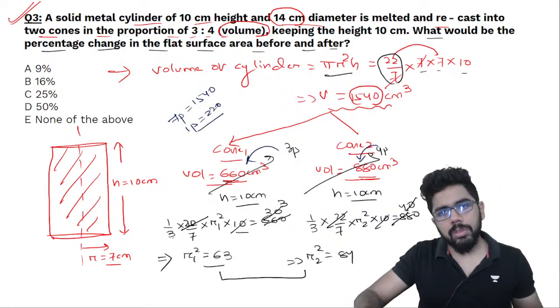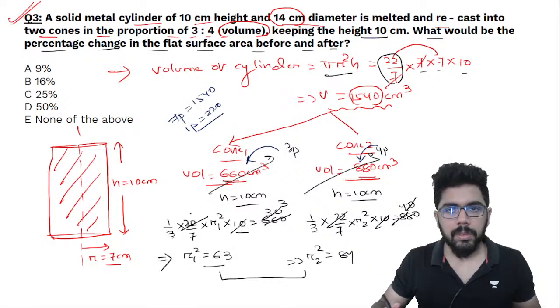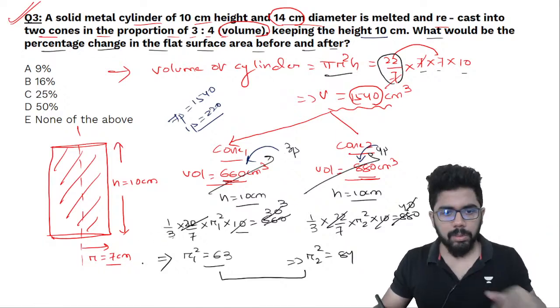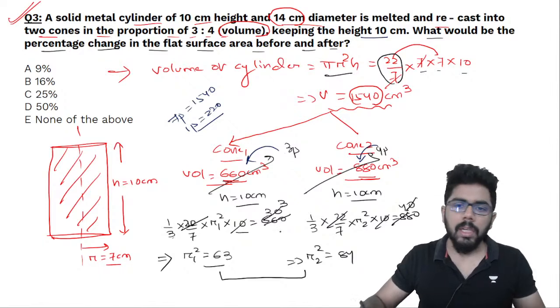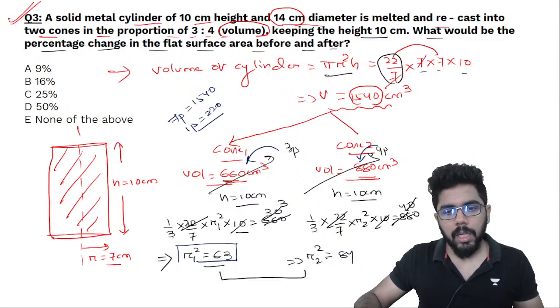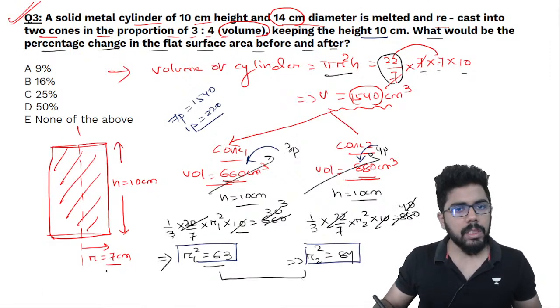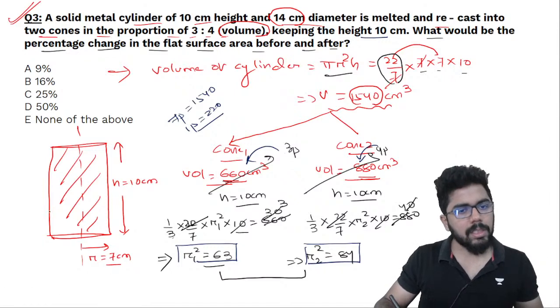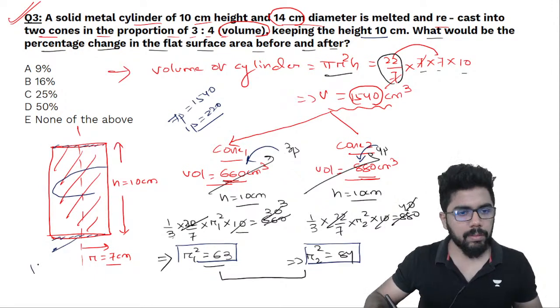And in both the cones, the height is 10 centimeters. So you keep the height as 10 centimeters. So cone का volume formula is 1 by 3 pi r square h. So 1 by 3 pi r1 square, let's say first cone का radius है r1, second cone का radius is r2. So I get r1 square is 63 and r2 square is 84. Then it is saying find the percentage change in the flat surface area. Now when I take a cylinder, this thing is my curved surface, whereas this is top surface and this bottom surface, this is called as the flat surface.